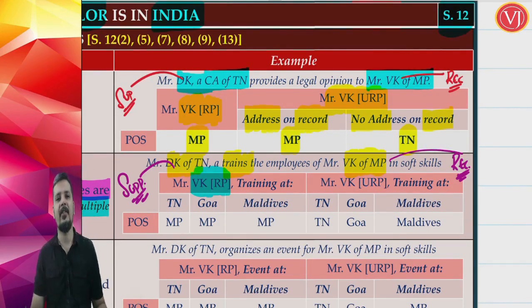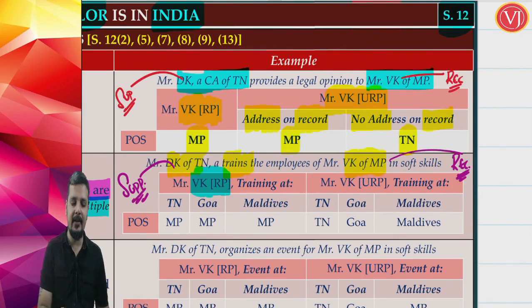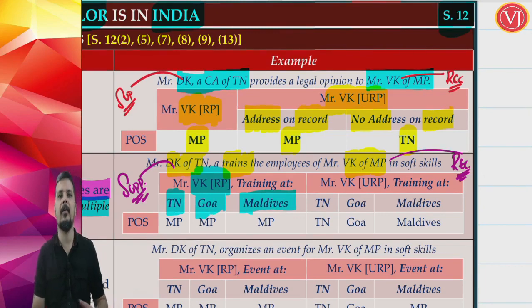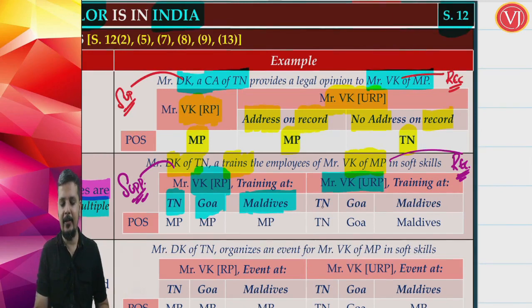VK is a registered person, and you are talking about the training taking place at, let us assume, Tamil Nadu, or at Goa, or at Maldives. So we are taking 2-3 different situations. The training is taking place at Tamil Nadu, or at Goa, or at Maldives. Right? VK is unregistered, training is taking place at Tamil Nadu, at Goa, at Maldives.